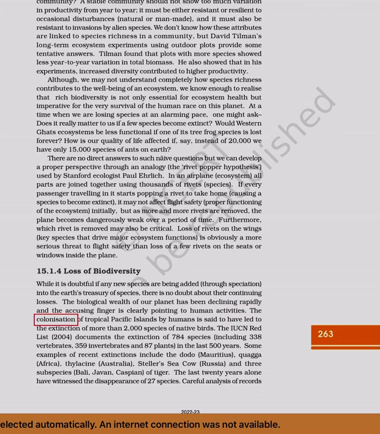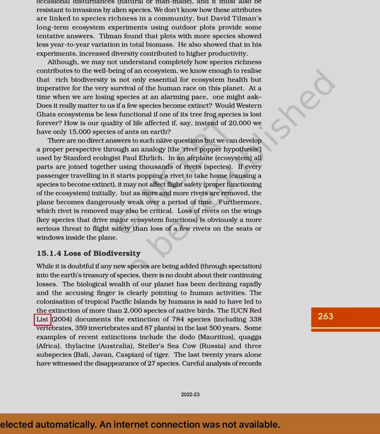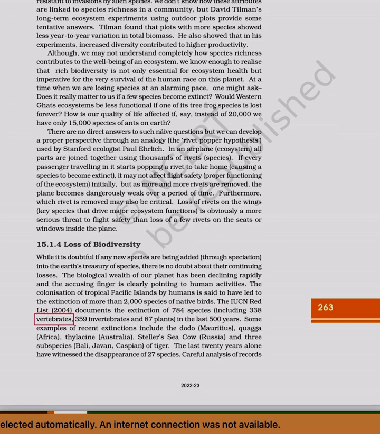The colonization of tropical Pacific islands by humans is said to have led to the extinction of more than 2,000 species of native birds. The IUCN Red List 2004 documents the extinction of 784 species, including 338 vertebrates, 359 invertebrates and 87 plants in the last 500 years.